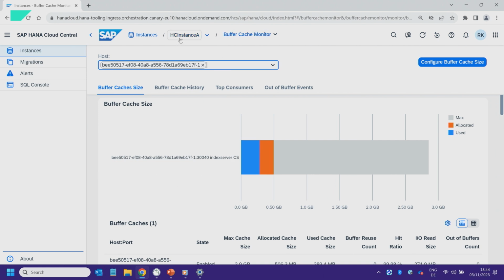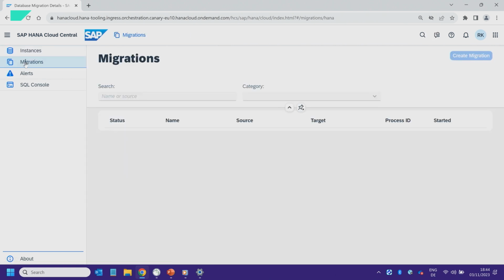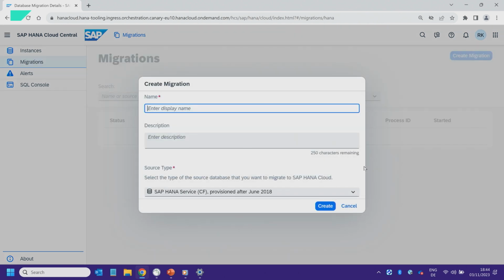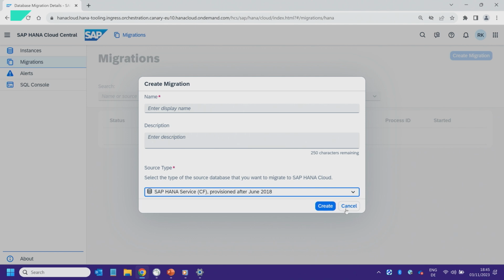But let's get back to the instance, right? So it's very easy here also to navigate back to the first page. You can then also go to the migrations. No migration is running. I can start to create one, but I will not do. But what you can see is I can select the source type to define the migration, and then get guided through the migration steps with this migration wizard.